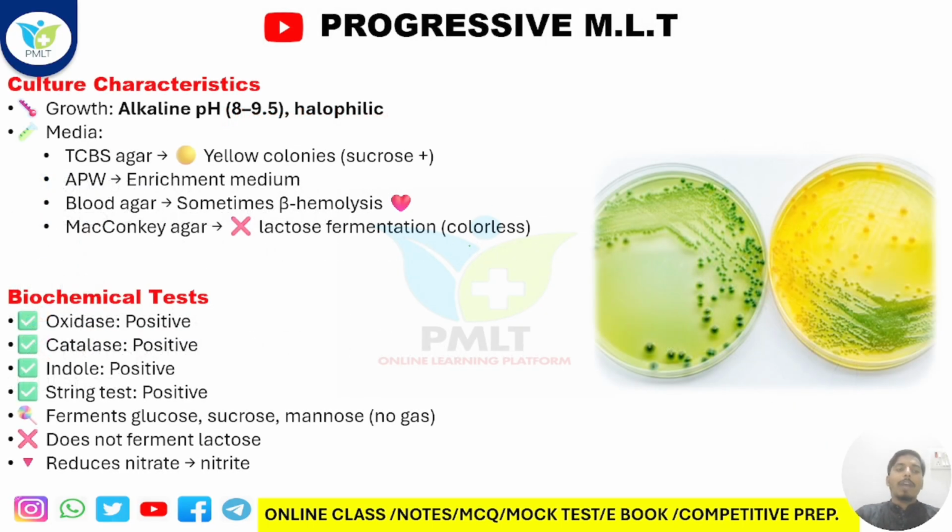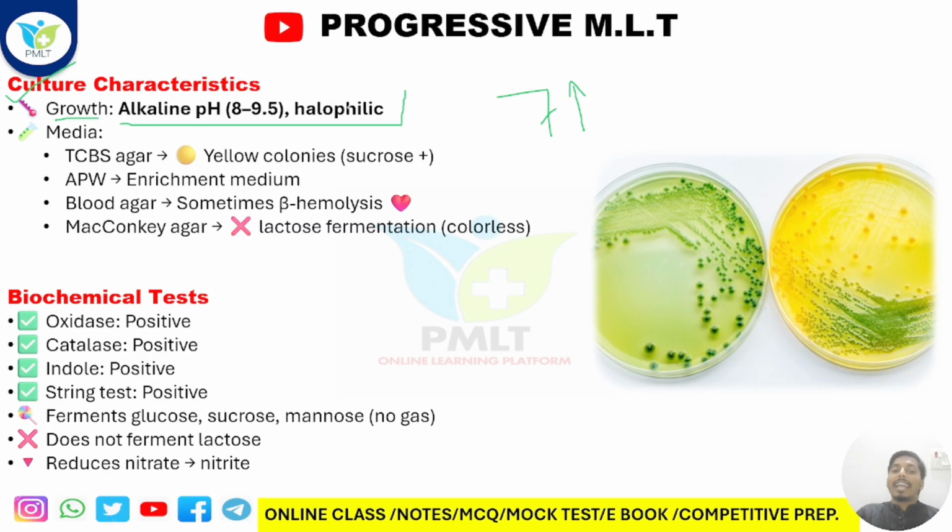See, now we are coming to the cultural characteristics. We have already understood the morphology. Now we are coming to the culture characteristics. Firstly, growth. The culture defines where the particular bacteria grow. Here the medium should be alkaline. Got it? The pH should be 8 to 9.5, because when the pH is more than 7, it defines alkaline. Got it?